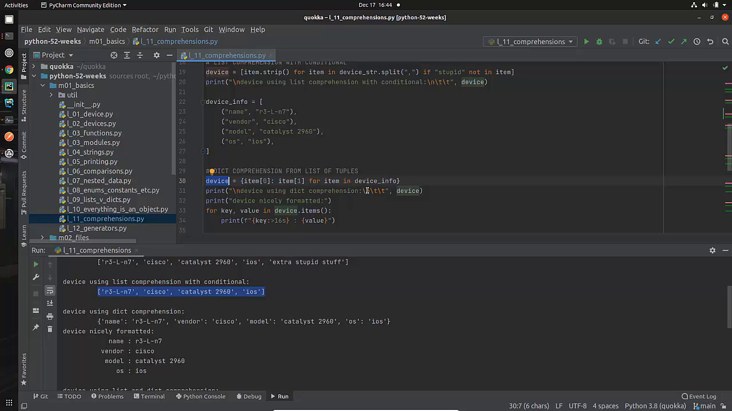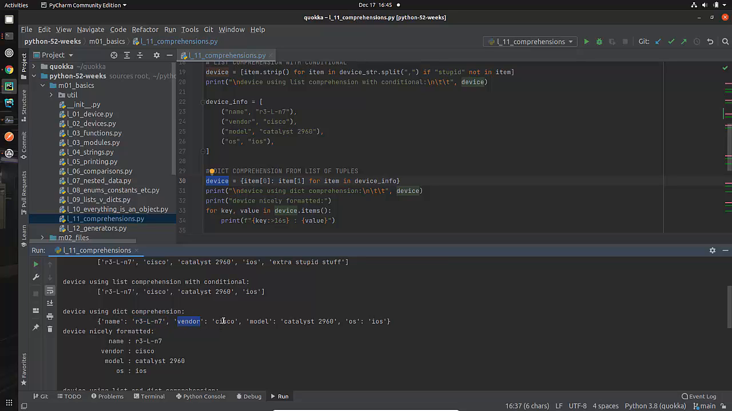And then I'm going to print this out, device using dict comprehension. And that is what we ended up with. Let's look at this. I'm just printing it out without any fancy formatting. You see the curly braces. That means that this is a dictionary, as long as there's something with a colon there. The thing on the left is the key, and the thing on the right is the value. So key of name, value R3, etc.